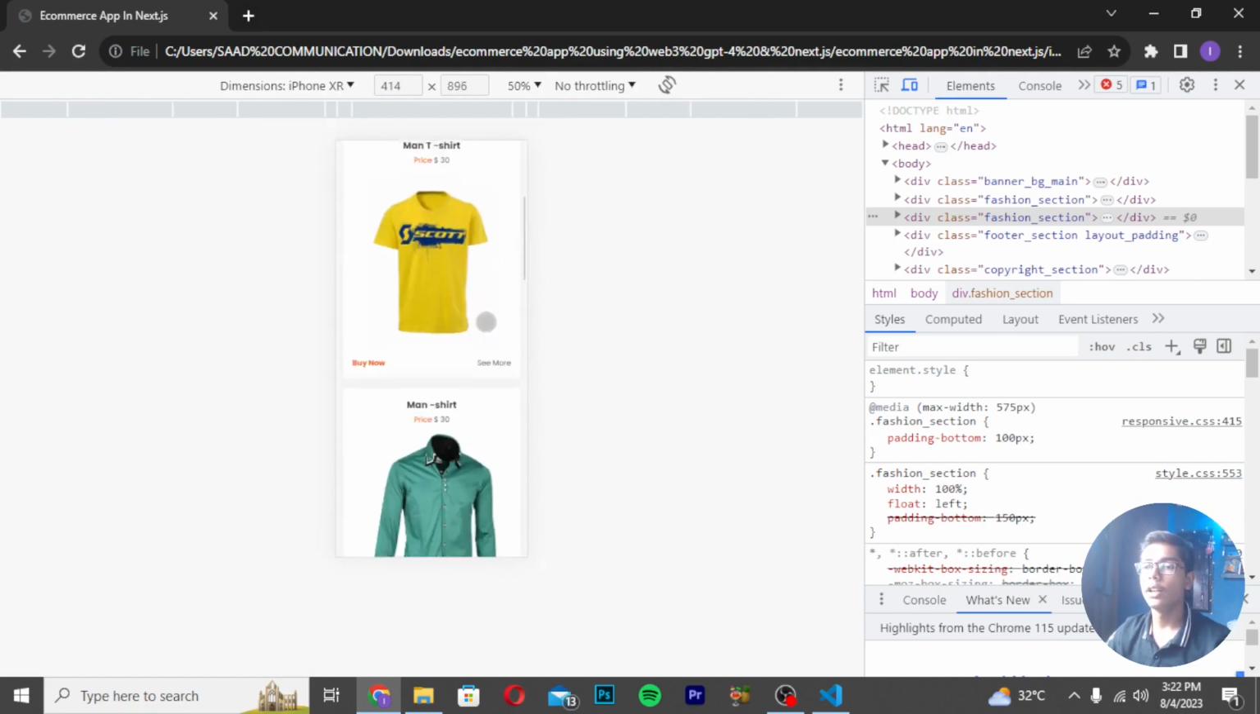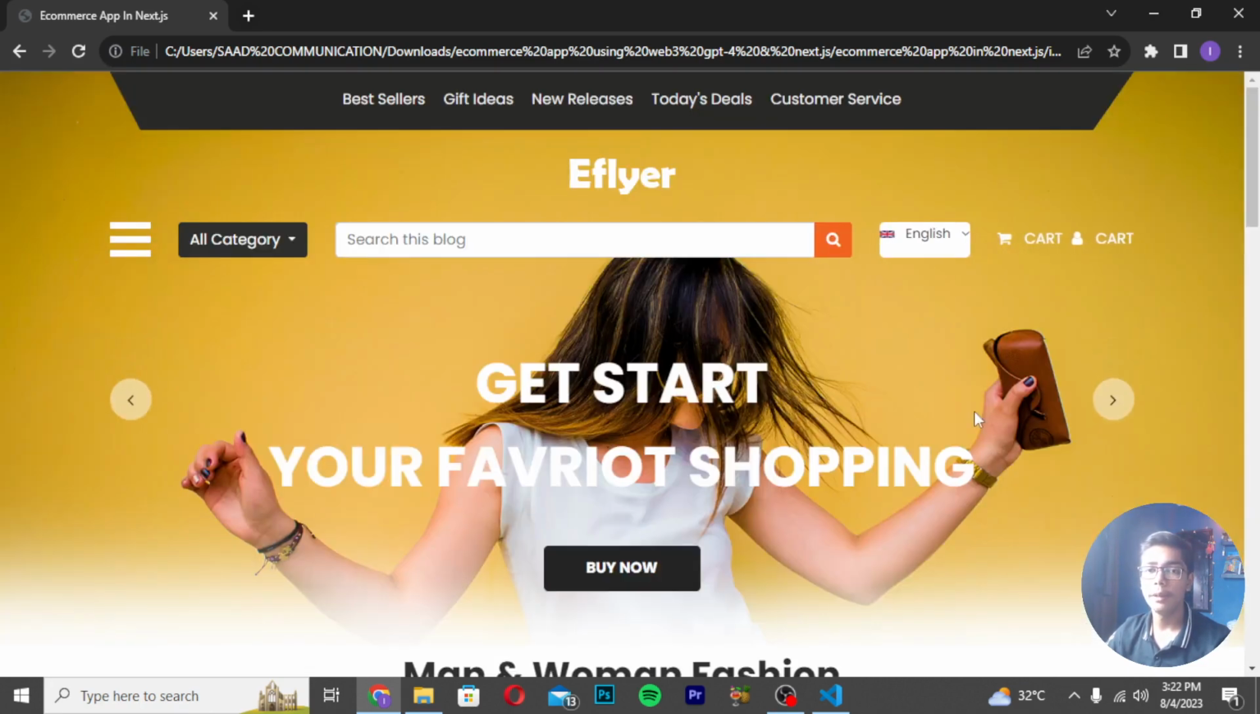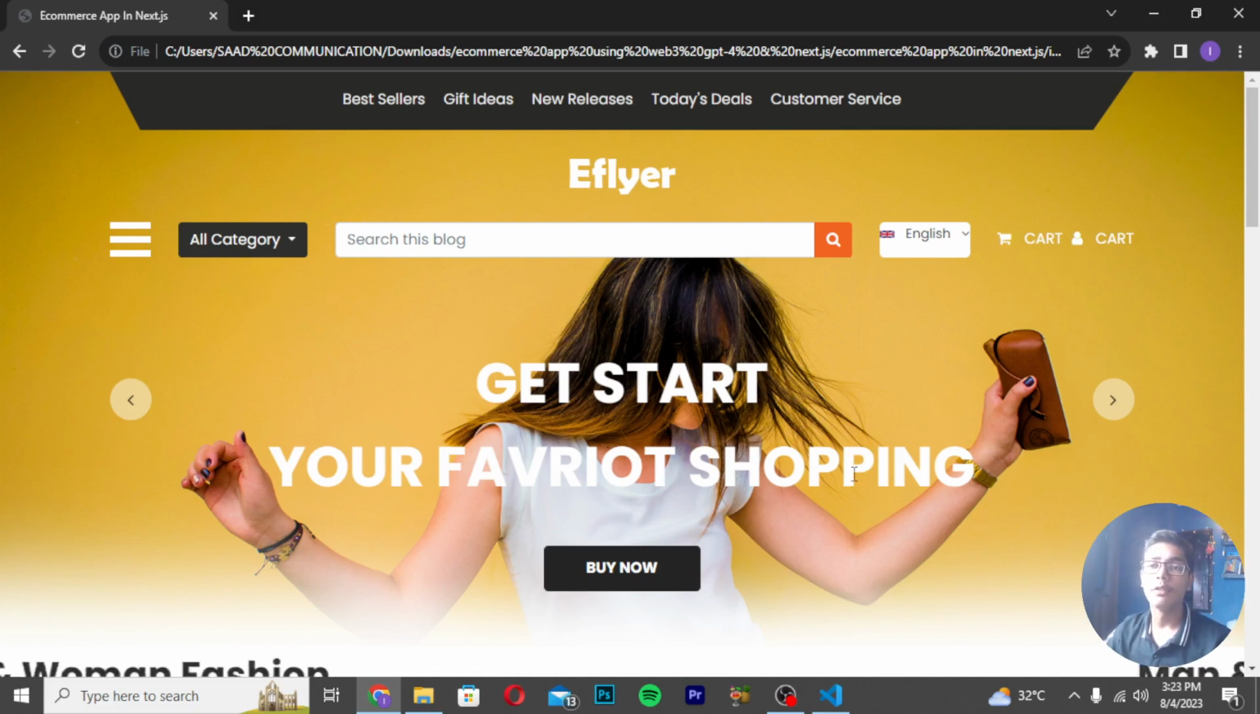So I hope you understand how we can create an amazing e-commerce application using Web3, Next.js and GPT-4, and we have created this amazing project here. And I hope you understand the AI which we have used in our project, which I told you in the start. This is an AI tool, GPT-4, which is new in the market, and many people are using this AI tool, GPT-4, to build many different AI applications. So we have also built this amazing AI application using GPT-4 and Next.js, and we have used Web3 in that as well.